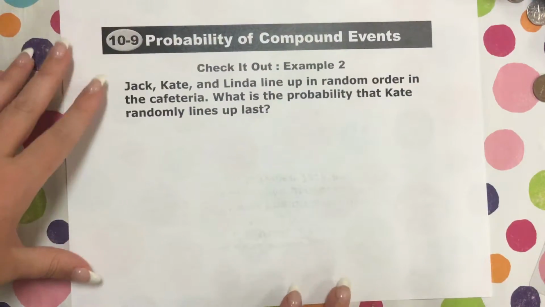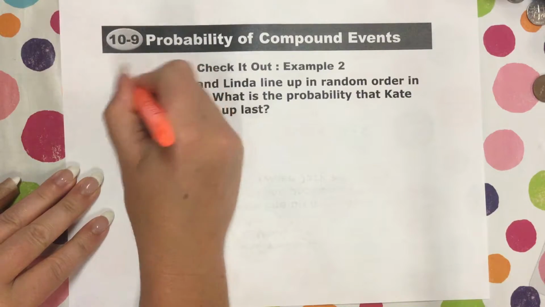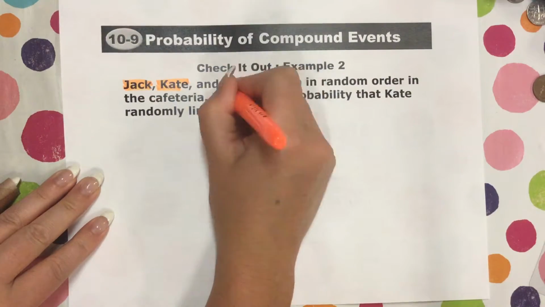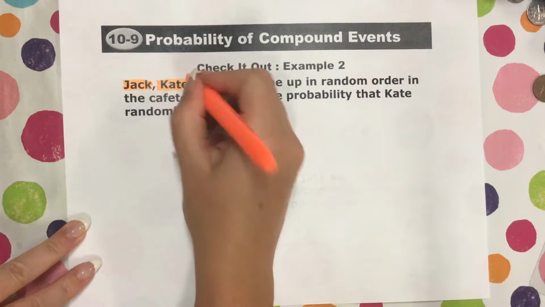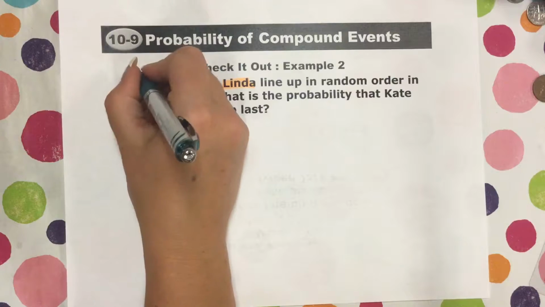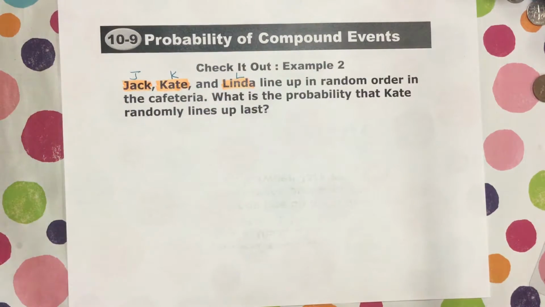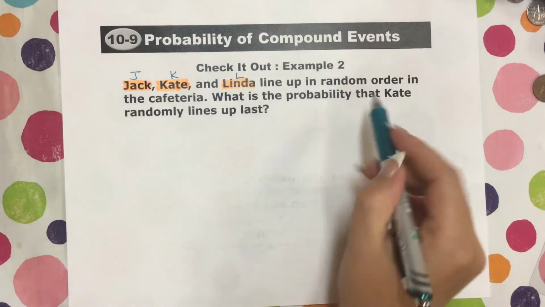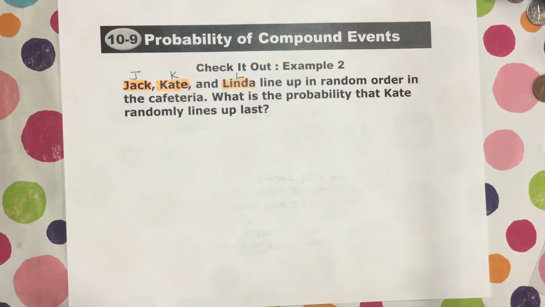So we have Jack, Kate, and Linda, and they're all lining up. We're going to call Jack J, Kate K, and Linda L. All three of those line up in a random order in the cafeteria. What is the probability that Kate randomly lines up last?